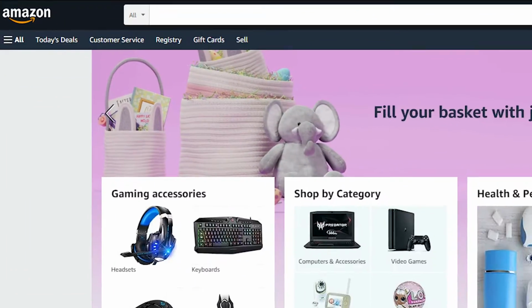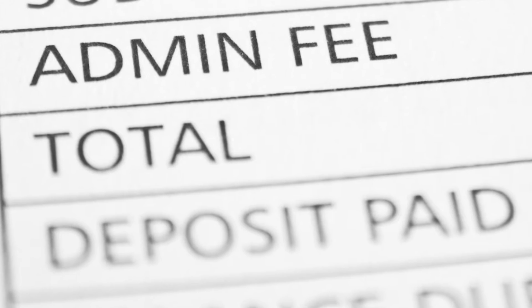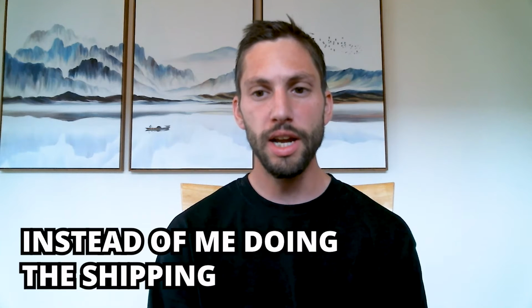Amazon is a place that everybody knows about, obviously, but what most people don't know is that you can actually sell on Amazon. There's something called Amazon FBA, which stands for Fulfilled by Amazon. That way you can send the item directly into Amazon. They hold the item for you, and when it sells, they ship it out for you. They take some fees for doing this, but it's basically all them doing the work instead of me sitting there and shipping the item out myself.